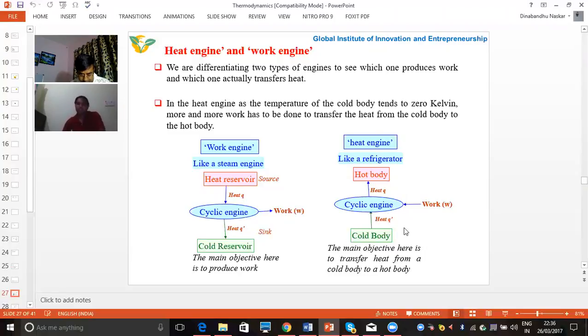We do the same thing in refrigeration. In refrigeration, we are extracting heat from the cold reservoir. The refrigerator is the cold reservoir. So by doing external work with the compressor and all these instruments, it continuously rejects heat from the cold body and gives it to the hot body. So these are the two concepts of the work engine and heat engine.